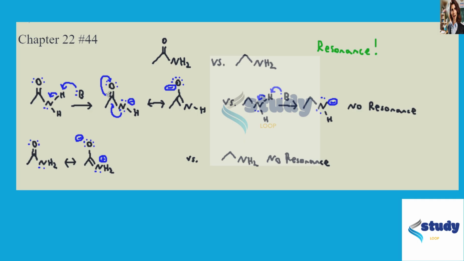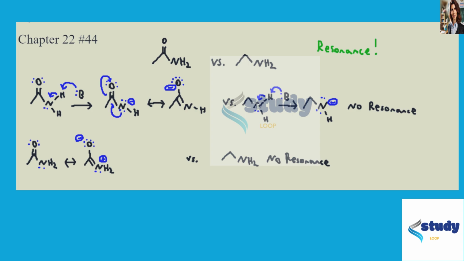And this middle structure has a resonance structure where the negative charge is on the oxygen instead, and the nitrogen has a double bond to the carbon. And since that negative charge can be stabilized by this resonance, this is a somewhat stable conjugate base of the amide as an acid.